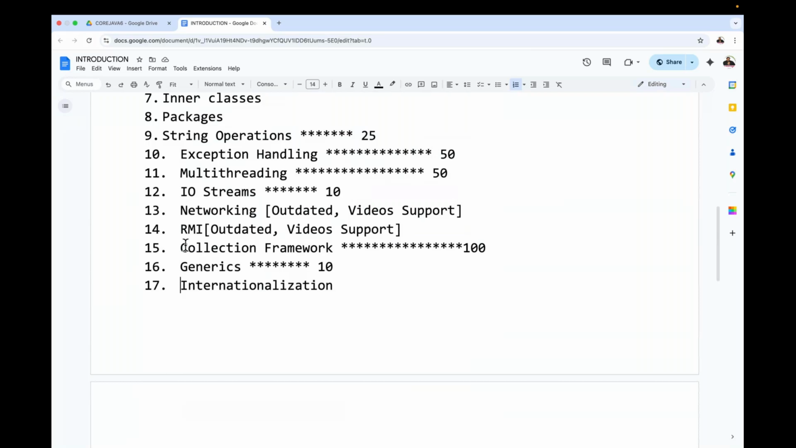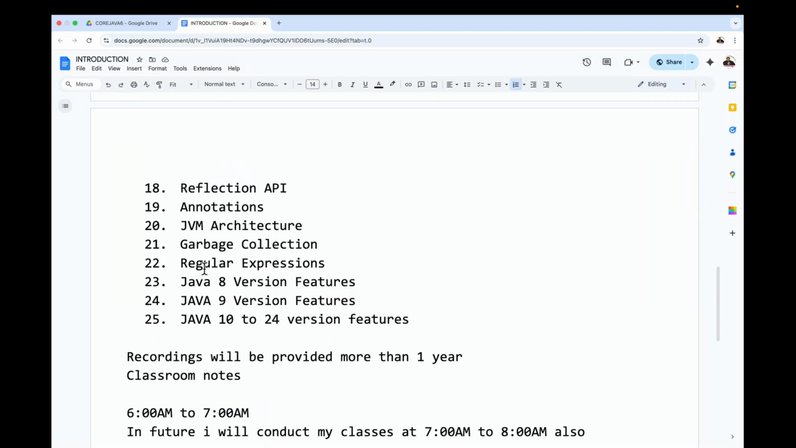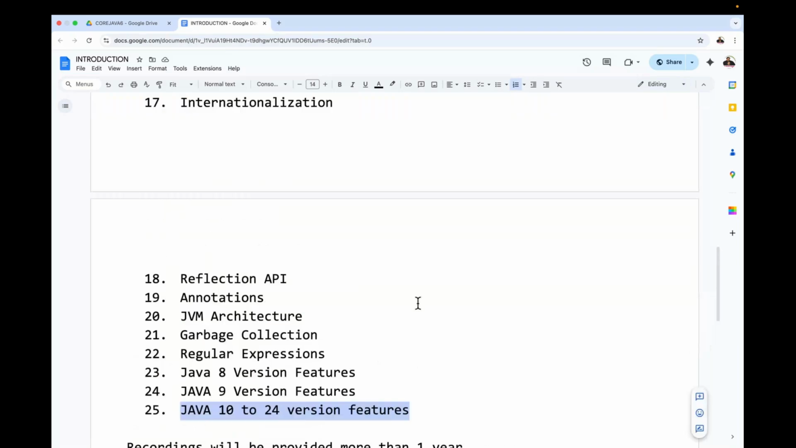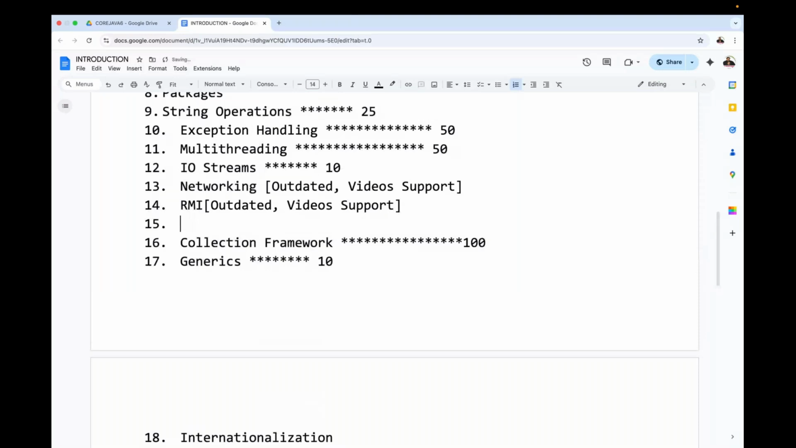I'm not able to give video support for these two concepts. Collection framework, generics, internationalization, reflection API, annotations, JVM architecture and garbage collection, regular expressions, Java 8 version features, Java 9, and Java 10 to 24 version features. As a separate topic, I'm going to discuss that. But one more thing we have to remember: here itself we have to start with the arrays topic. I forgot it actually. Arrays. Before the collection framework, I'm going to start this arrays topic.